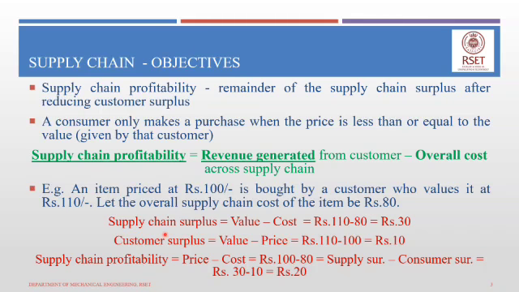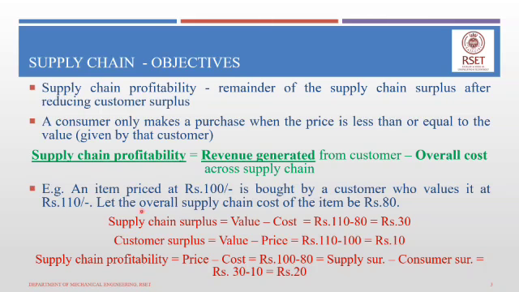The supply chain surplus is simply calculated as value minus cost. The customer values it at rupees 110 and the supply chain cost is rupees 80, so you have rupees 30 remaining. The entire supply chain surplus is not the actual profit created by the supply chain, because a part of it goes to the consumer as consumer surplus.